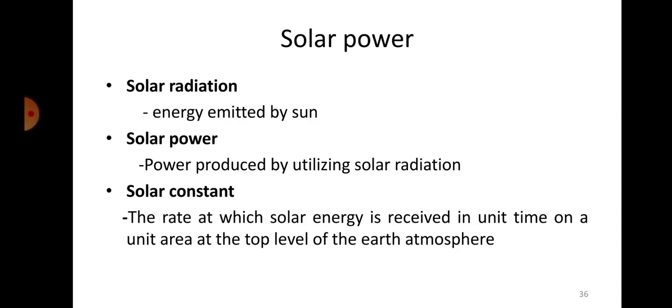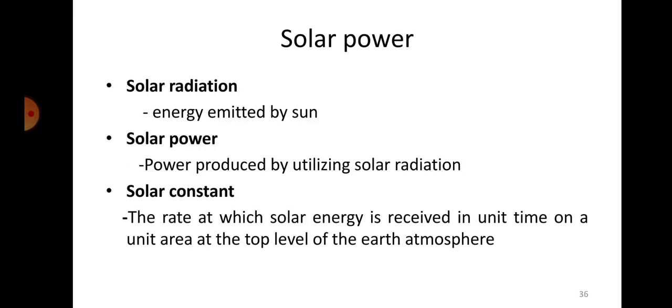That means, for example, okay, if I consider 1 meter square of area, on that particular area per second, how much amount of solar energy will be falling on that? The value of that energy is called solar constant. Okay, so the value of solar constant, as I told you, is energy received per unit time per unit area.